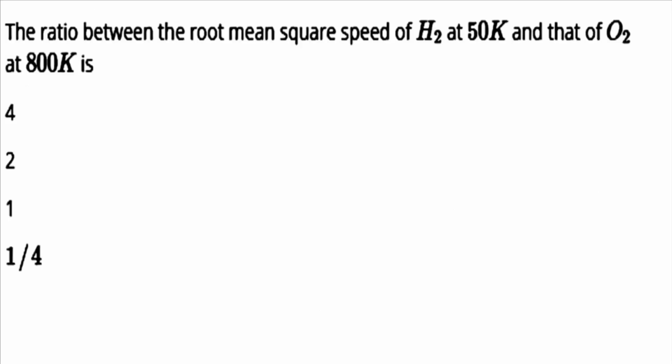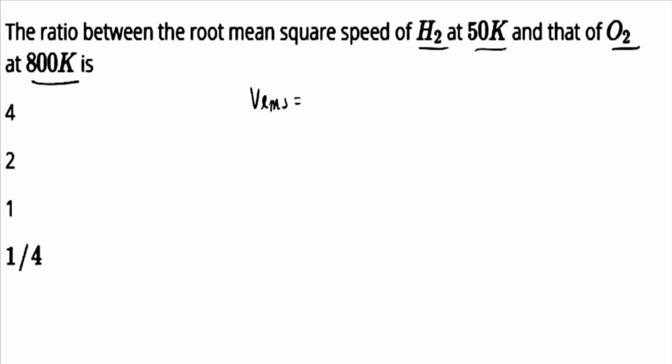Hello and welcome. The question is the ratio between the root mean square speed of H2 at 50 Kelvin and that of O2 at 800 Kelvin.